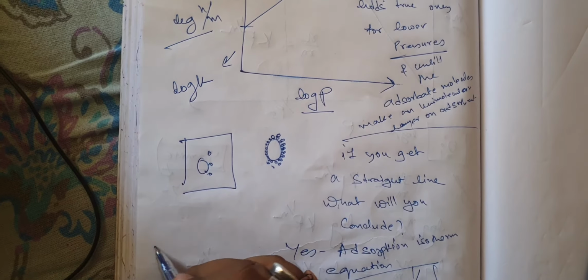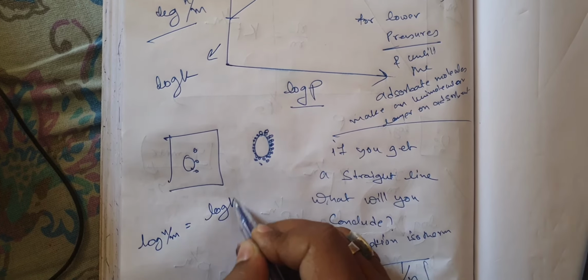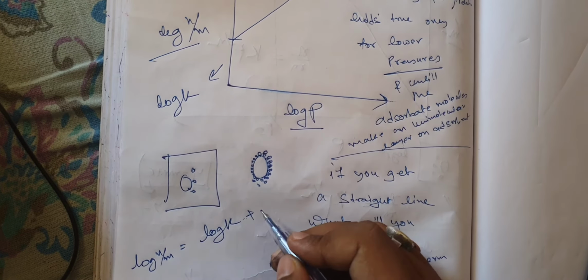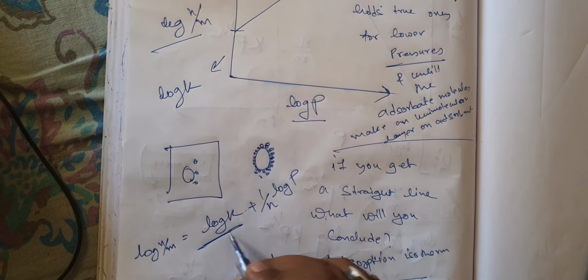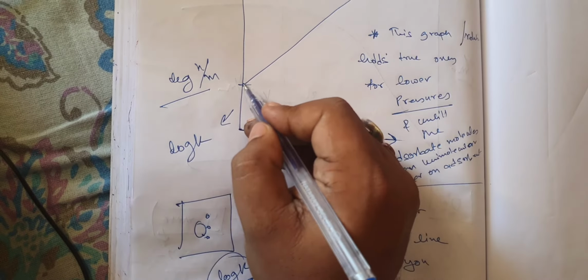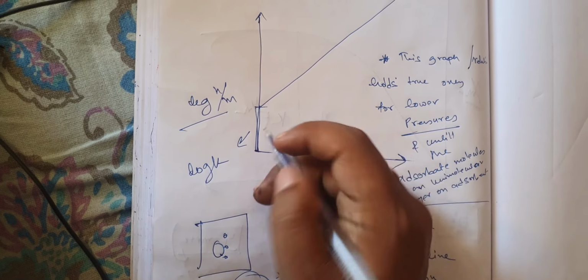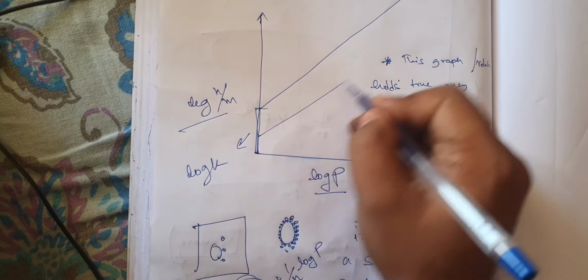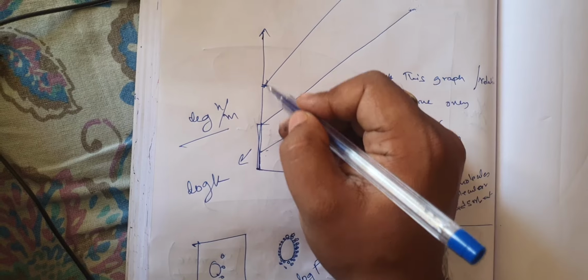Now if anyone asks you, log x by m is equal to log k plus 1 by n into log p. Now this log k lies on the y-axis. For different gases, this log k will be different. For some gas it may start from here, so log k will be this much. For some gas it may start from here, so log k will be this much.